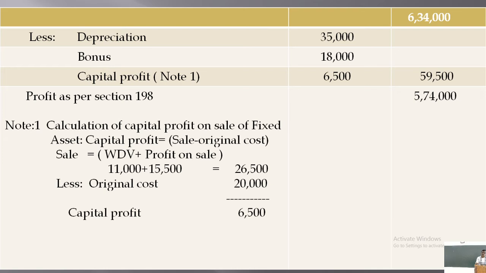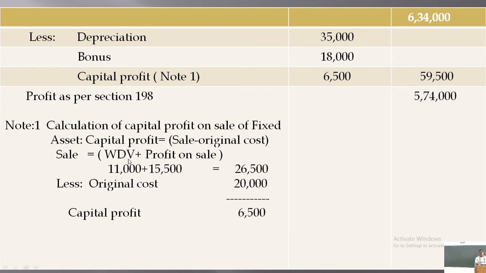Capital profit is sale minus original cost. Revenue profit is original cost minus return on value. Original cost of the asset is given as 20,000. Return on value is 11,000.